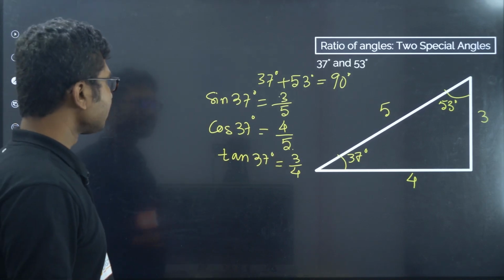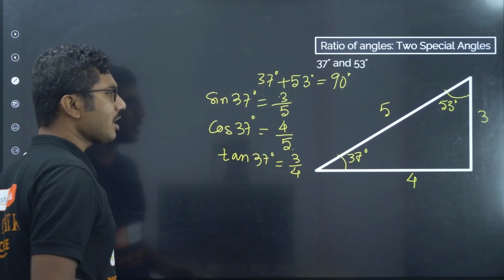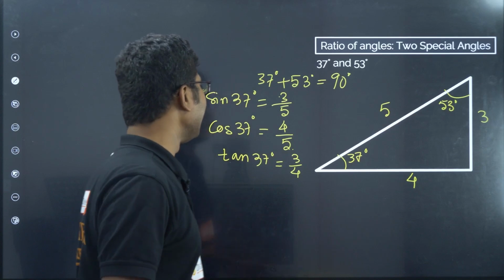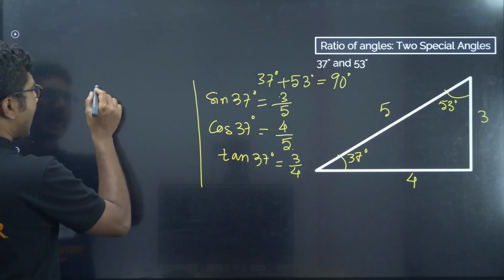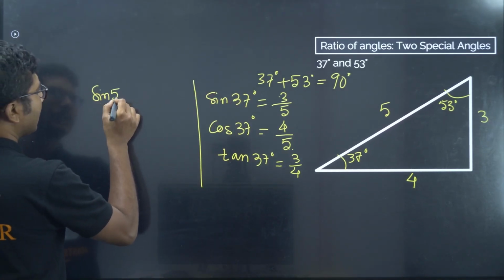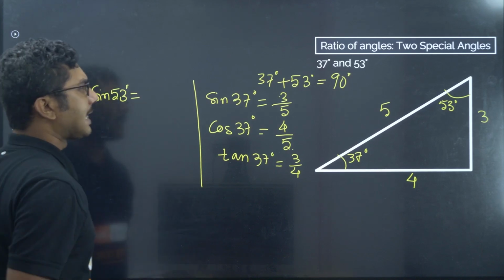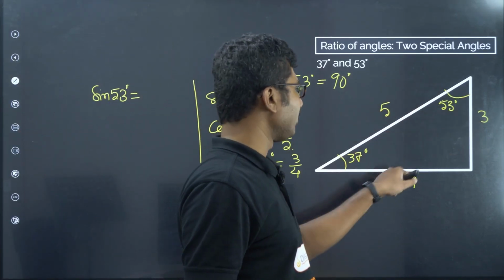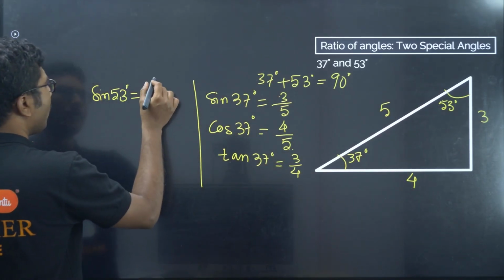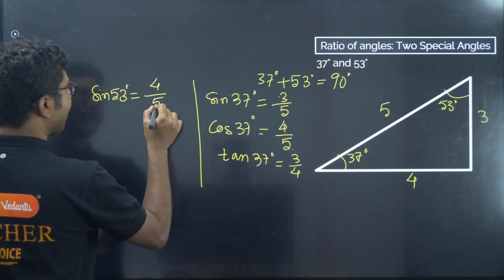Now tell me the values for 53 degrees. Sine 53, what is the value? Sine 53 means now this will be base, this will be perpendicular. So perpendicular will be 4. So 4 by 5.